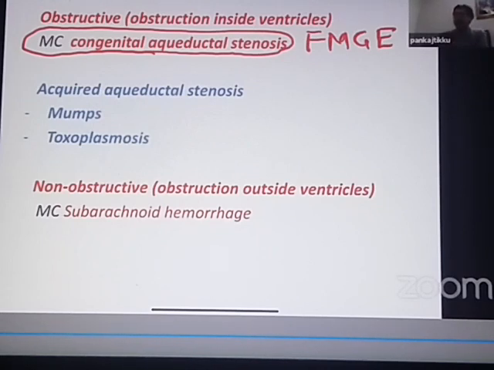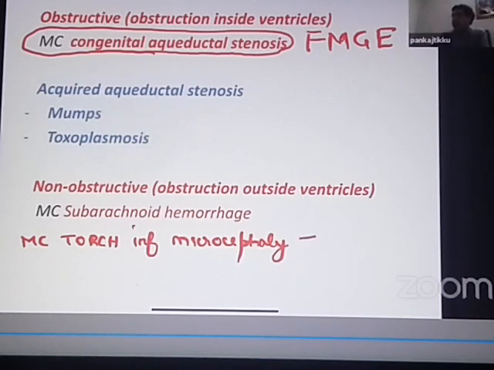So remember I told you which is the most common TORCH infection associated with microcephaly. I told you it was cytomegalovirus.